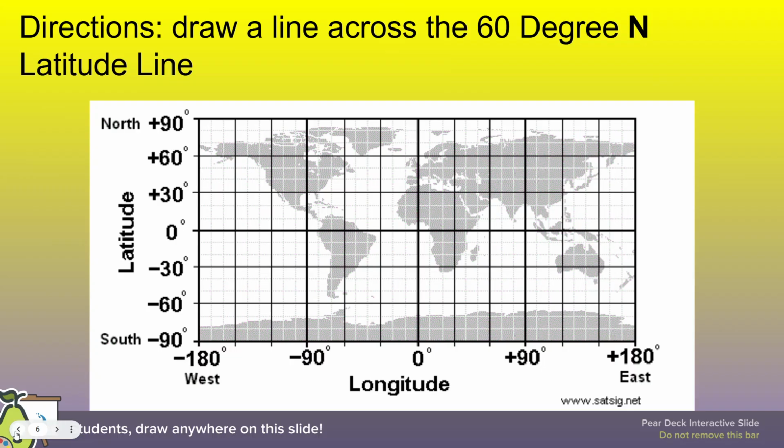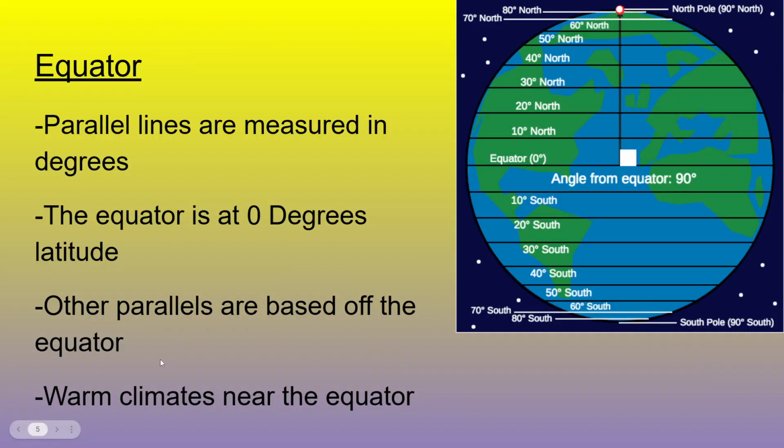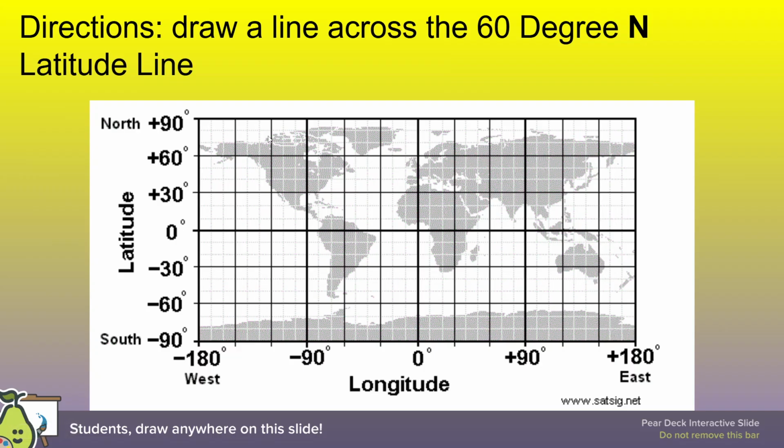Oh, did I give you a keyword here? I'm sorry. The keyword we're going to go with is climates. Climates is going to be our keyword. The warm climates are near the equator. Climates is our keyword. All right, so draw a line across that 60 degrees north latitude.